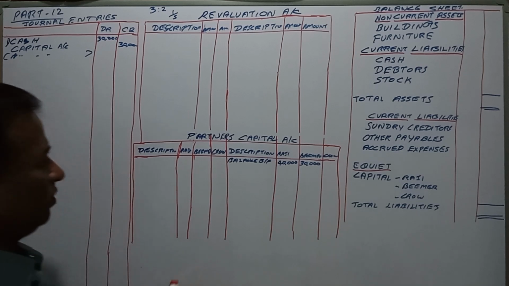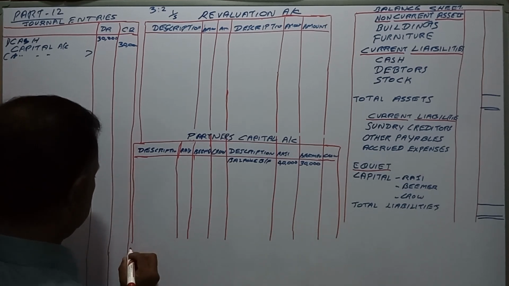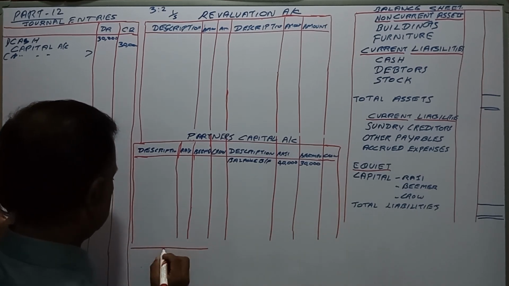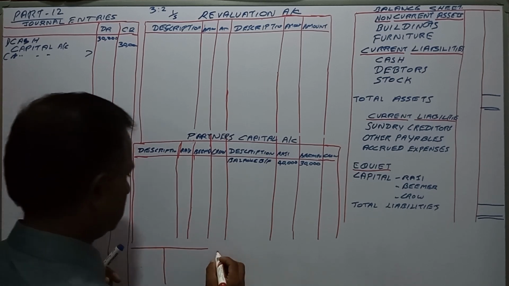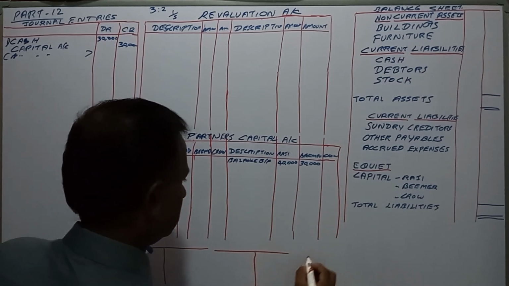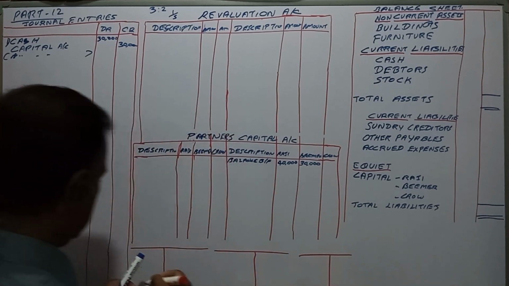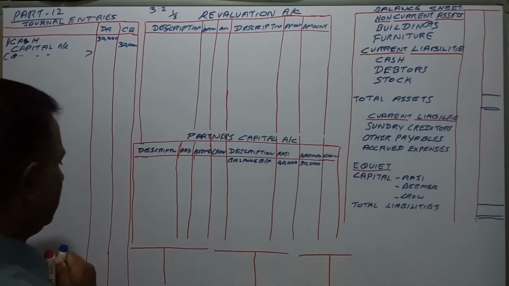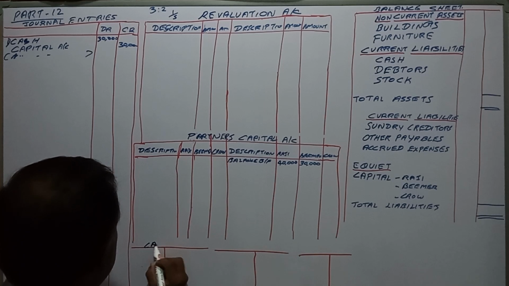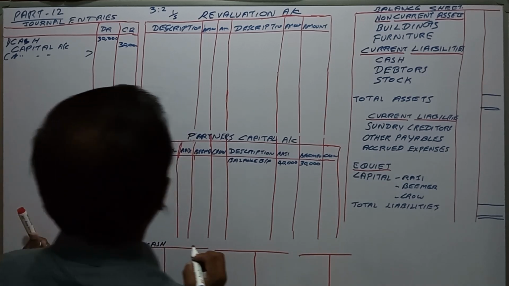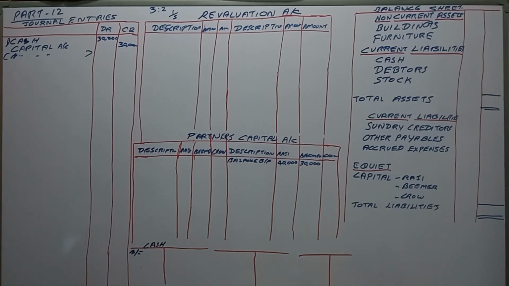Then we have to open the ledger accounts also. Cash account, brought forward balance is 15,000.